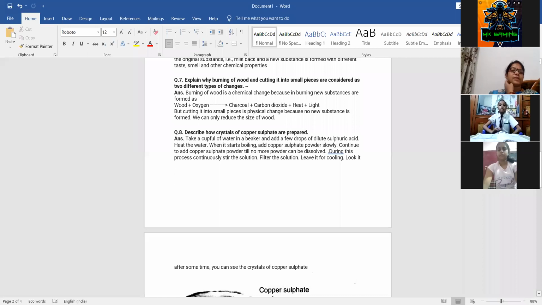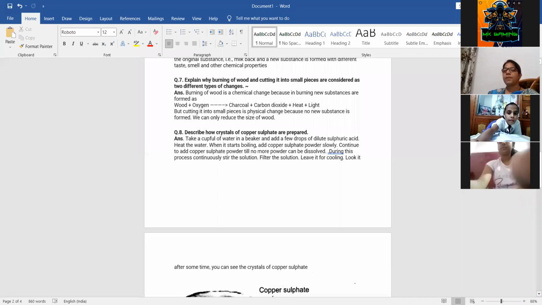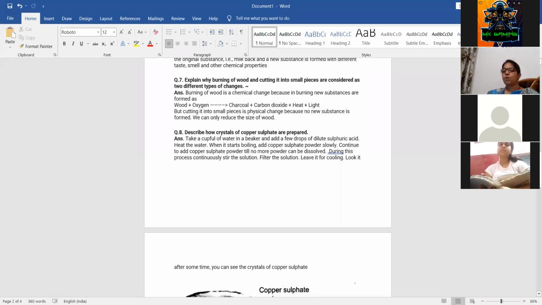Next question, question number 7. We have to explain why burning of wood and cutting it into small pieces are considered as two different types of changes. When we are burning it, it is a chemical change. Why?